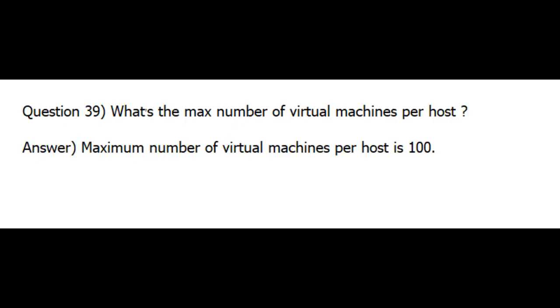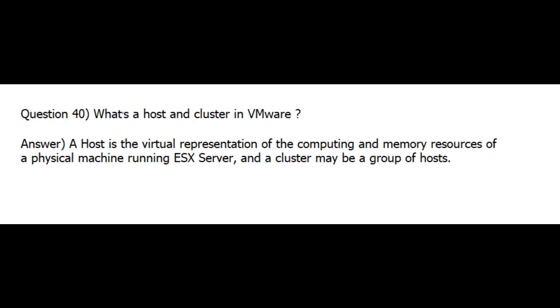Question 39. What's the max number of virtual machines per host? Answer. The maximum number of virtual machines per host is 100. Question 40. What's a host and cluster in VMware? Answer. A host is the virtual representation of the computing and memory resources of a physical machine running ESX server, and a cluster may be a group of hosts.